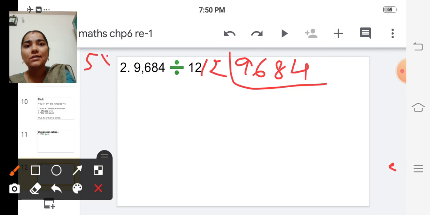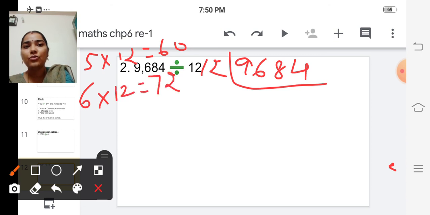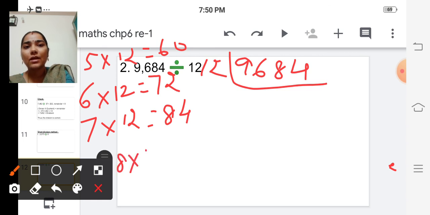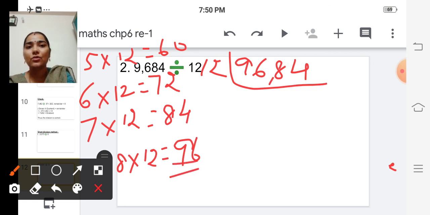So 5 12s are 60. 6 12s are 72. 7 12s are how many? 84. 8 12s are 96. So it is equal to 96. So shall we take 8 times? Okay. So 8. So 96 minus 96 is 0.